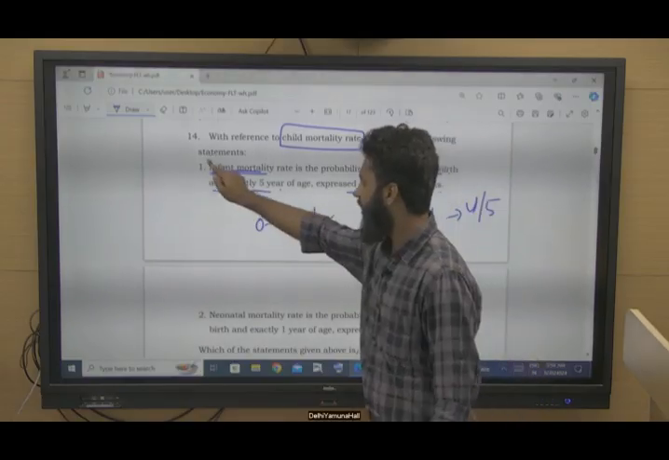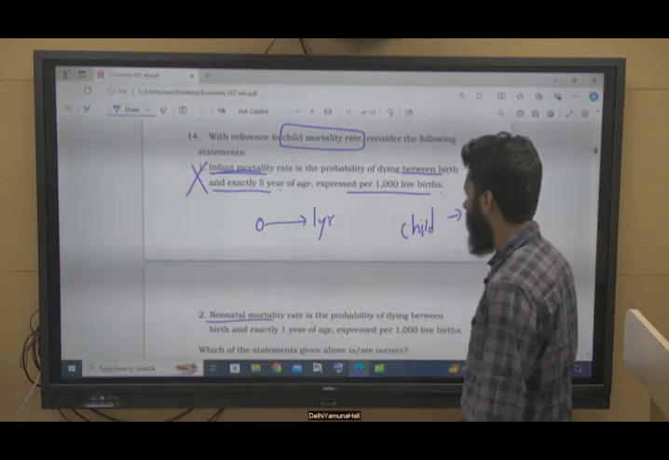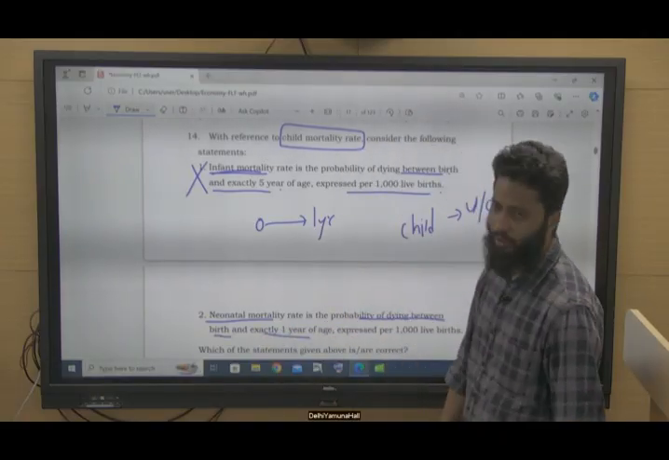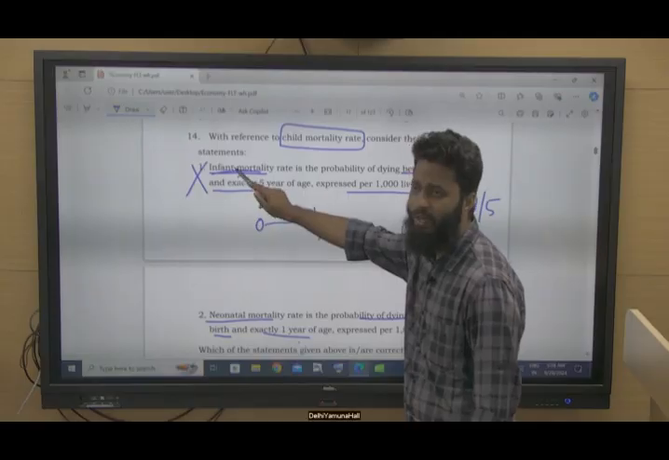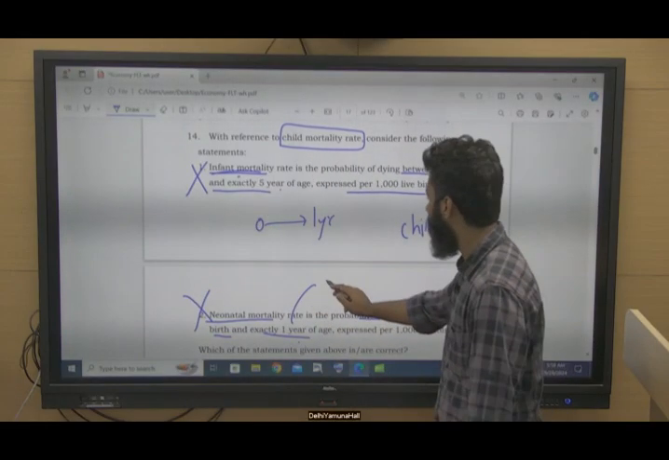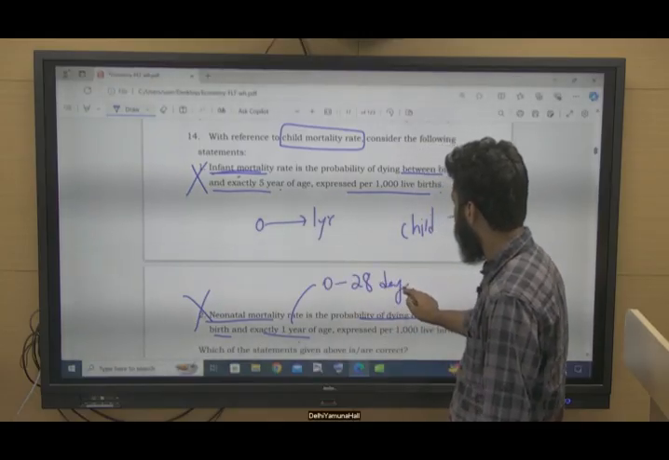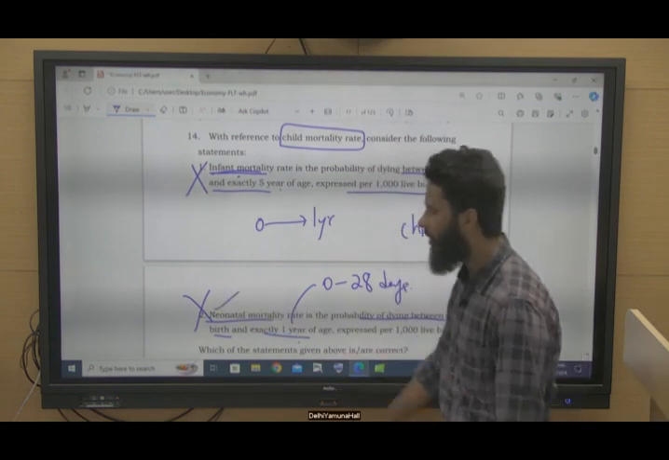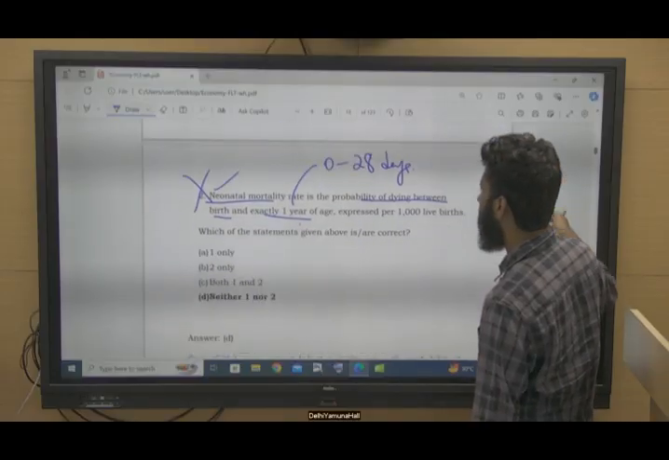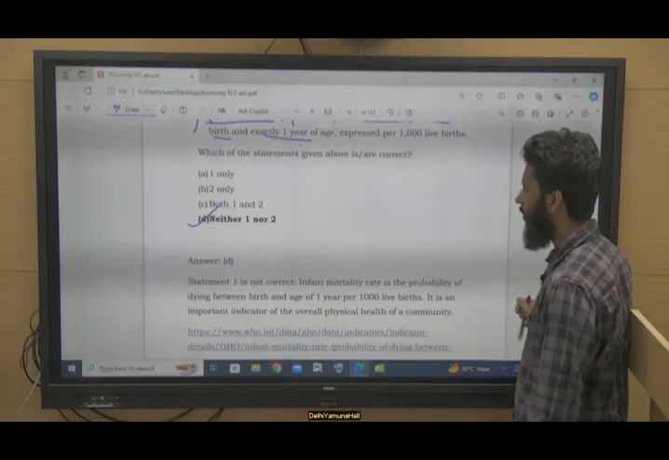So this is incorrect. Now see, neonatal mortality rate is the probability of dying between birth and exactly 1 year of age. Now this 1 year is the definition for infant mortality. Again, this statement is wrong. Not 1 year, it is 0 to 28 days. It is related to neonatal mortality, right? So this statement is incorrect again. Which of the following given above are correct? Option D. Neither 1 nor 2, right?